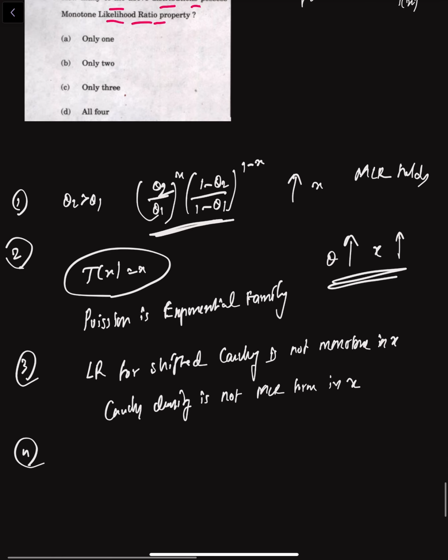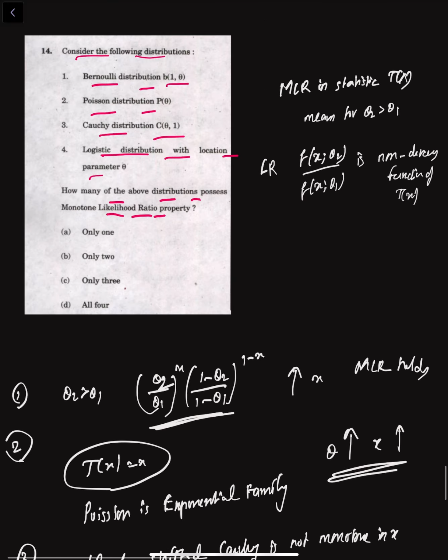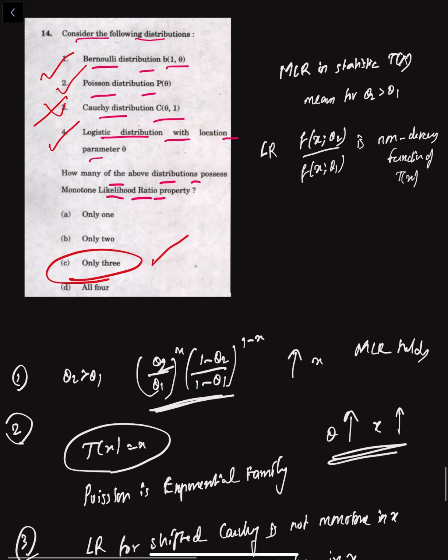And if we consider the logistic family, the logistic family is also increasing in x, as f of x theta 2 by f of x theta 1 is increasing in x for theta 2 greater than theta 1. So therefore the first, second and fourth distributions have it; Cauchy is not the answer. So only three have the monotone likelihood ratio property.